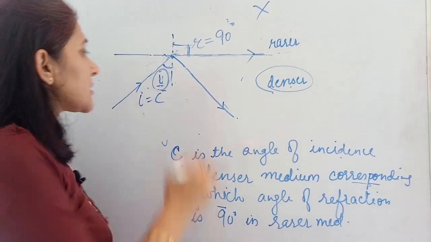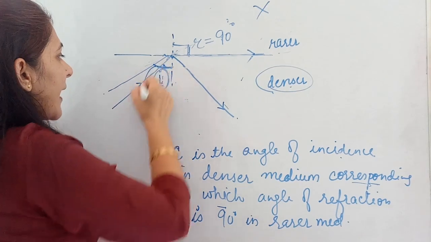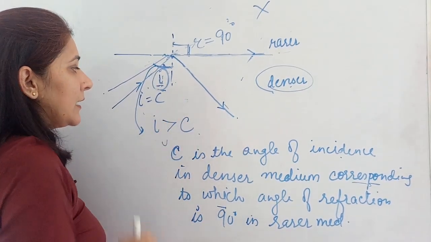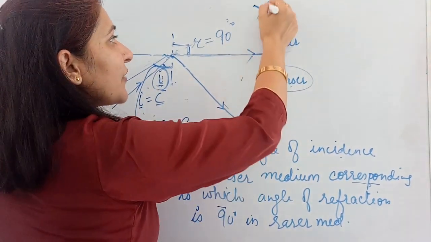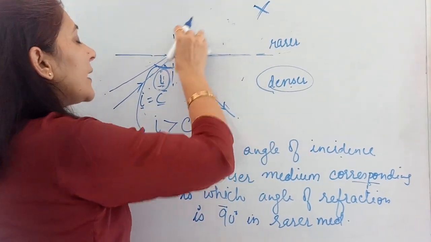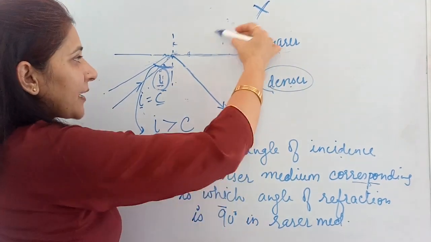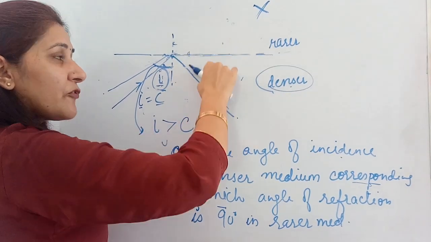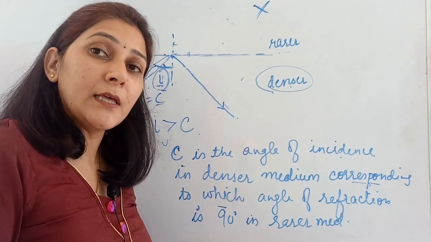But when it happens, when this angle of incidence, what is the value of this? When the angle of incidence is greater than the critical angle, when this angle of incidence becomes even bigger, in that situation no refraction will be there. No refraction means no refracted angle will be there. The whole light will be reflected back in the same medium, because the refracted ray has already shifted till here. Now if it is coming back here, that means refraction is not happening at all. It is coming back in the same medium. That means only reflection is happening.